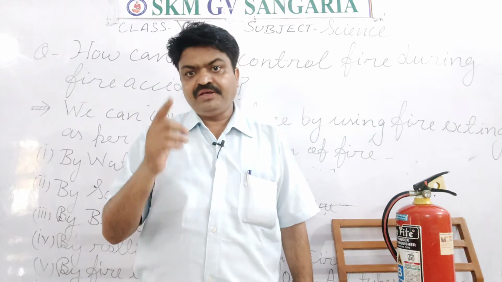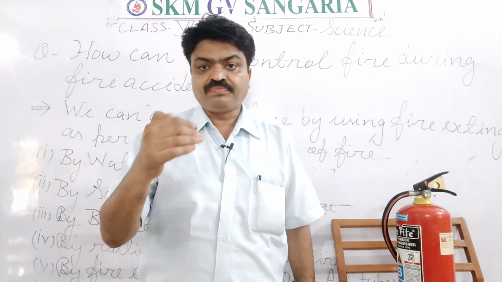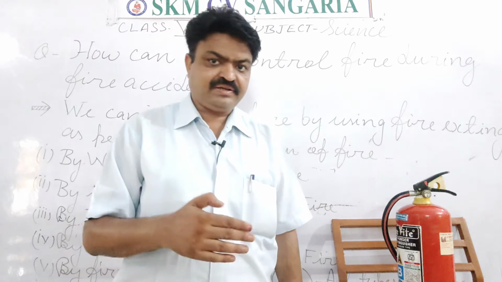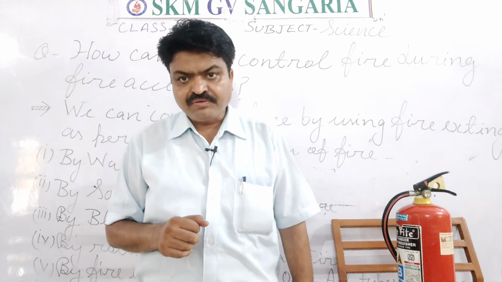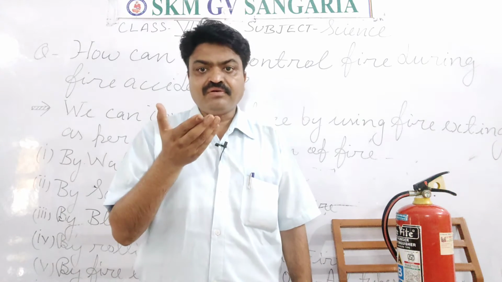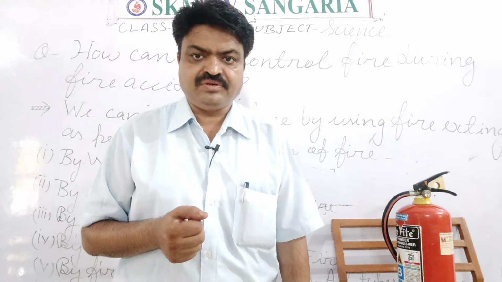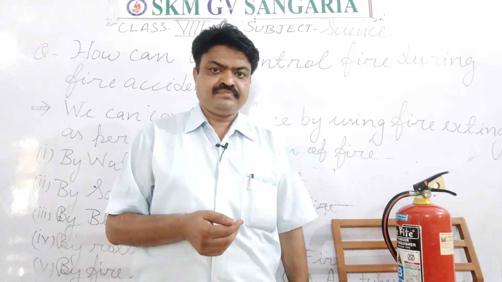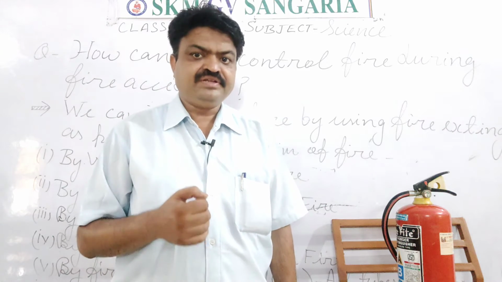So in this way, by using water, we can stop the fire, and water can be considered a fire extinguisher because it lowers the temperature below the ignition temperature, due to which the fire is stopped.